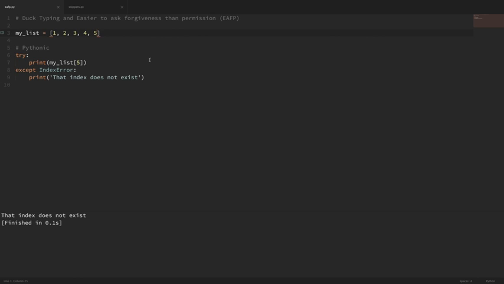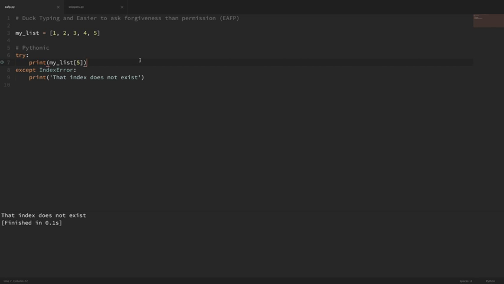Why is that even considered a good thing to do in most cases? Well, first of all, it's slightly faster in situations where you don't expect a lot of exceptions, because whenever you ask for permission, you have to access your objects multiple times. But here, we just try to access it one time, and if it works, then it works. So we're only accessing that object once.